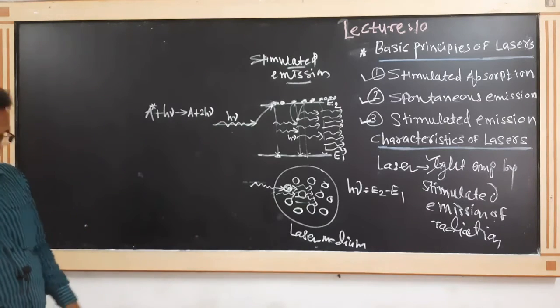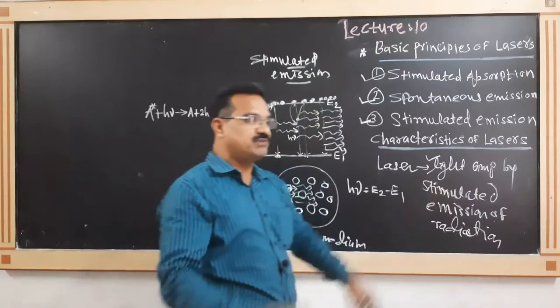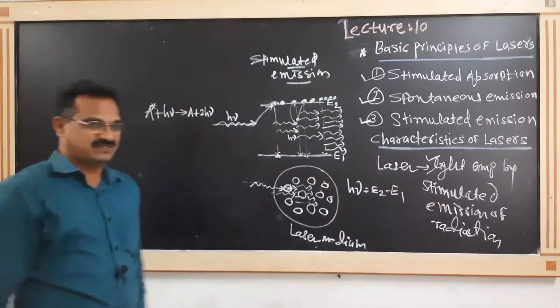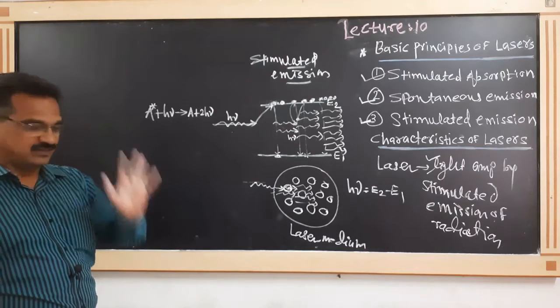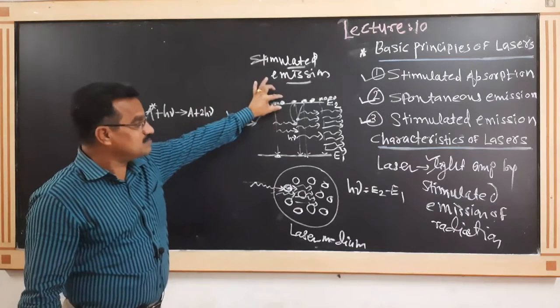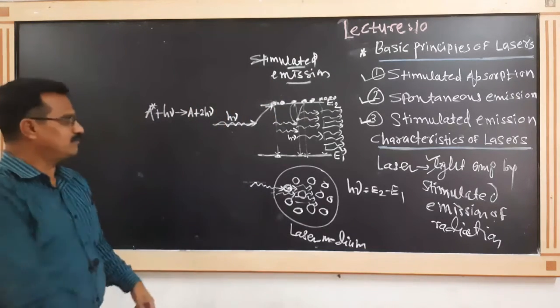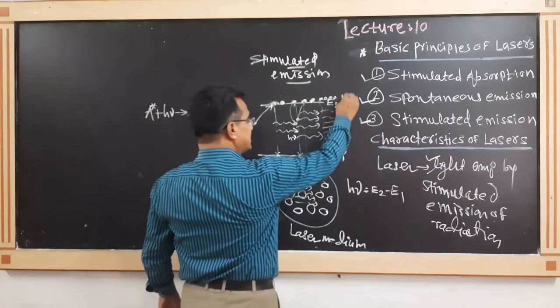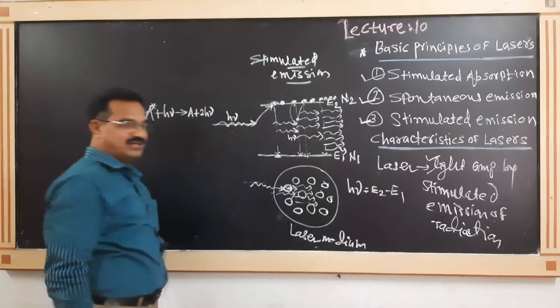Again, the next point. The number of photons generated or emitted in stimulated emission, on what factors does it depend? It depends mainly on 2 factors. The first factor is the number of atoms present in the excited state. The number of atoms in the excited state we call N2, and the number of atoms in the ground state we call N1.